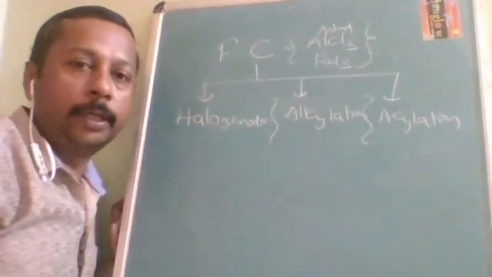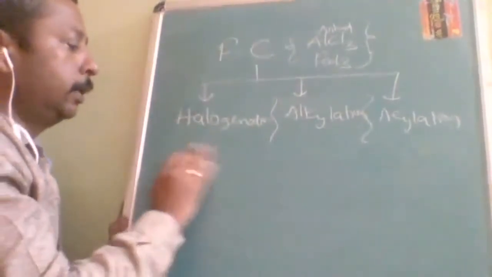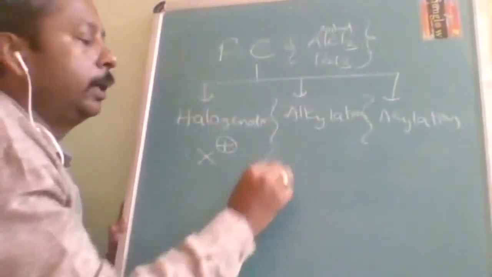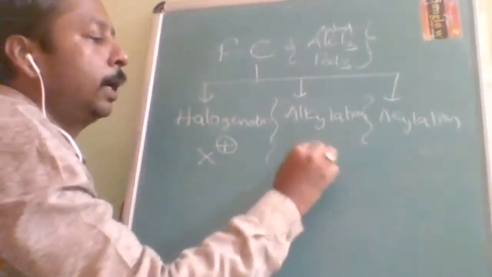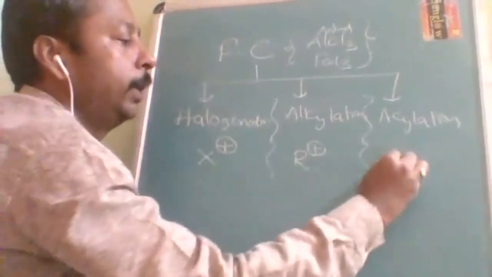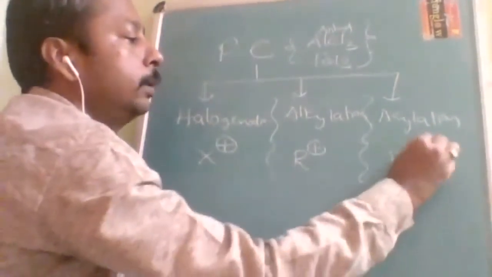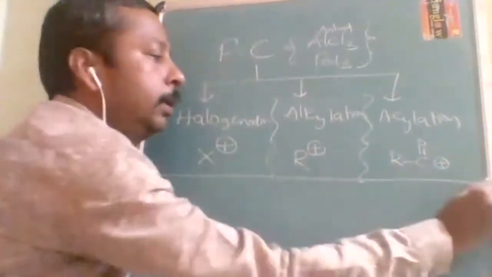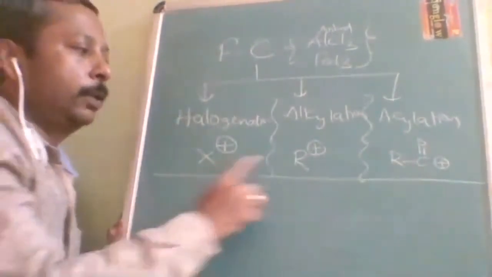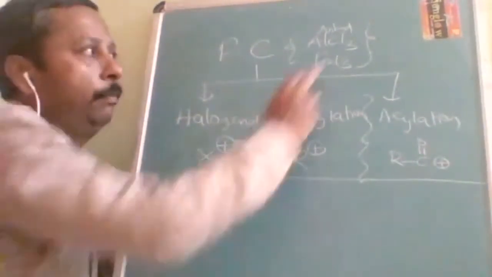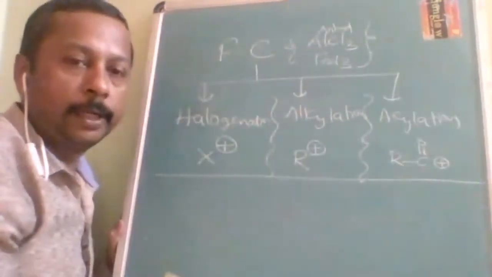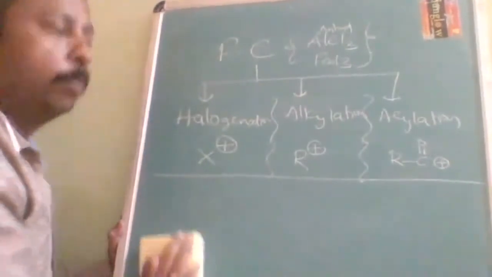In halogenation it is going to create the electrophile X positive, in alkylation it creates R positive, and in acylation it creates RC double bond O positive. So these are the three electrophiles it creates. Is it understood? Friedel-Crafts reaction. Now furthermore addition.